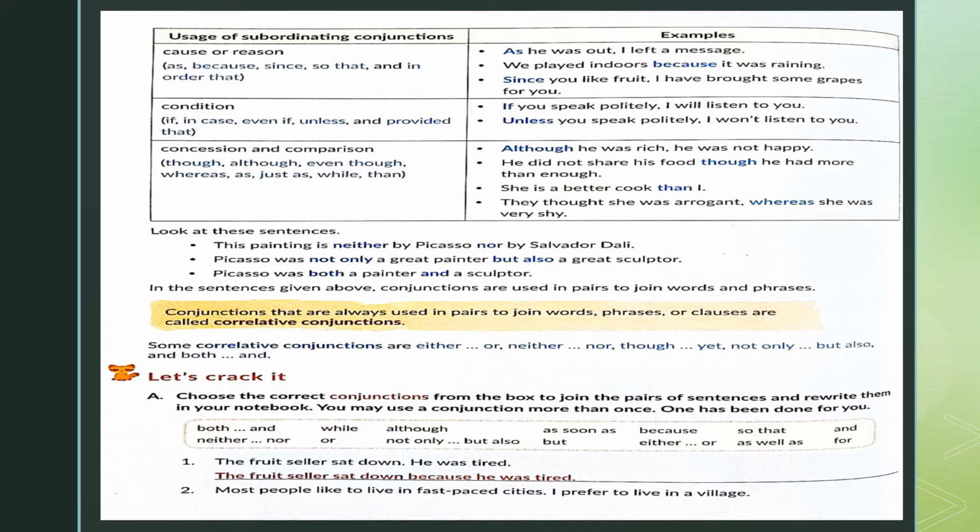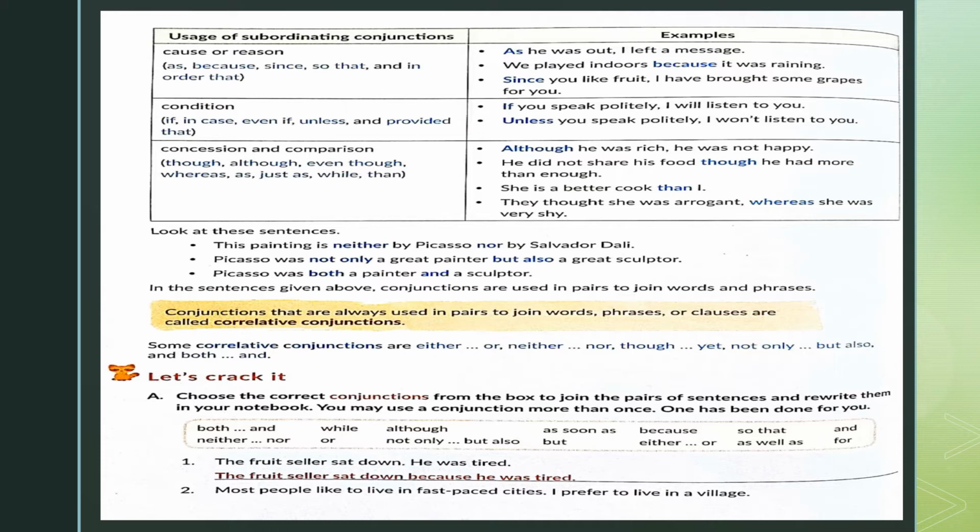Now let us come to correlative conjunctions. Correlative. The literal meaning of these words will help you in defining these different kinds of conjunctions. The main purpose of conjunction is to join phrases, words, clauses, and sentences. Now here is a conjunction that will always exist in pair. Pair means two. They're never existing singularly. This painting is neither by Picasso nor by Salvador Dali. So neither and nor are a pair of conjunctions. Hence these are correlative conjunctions.